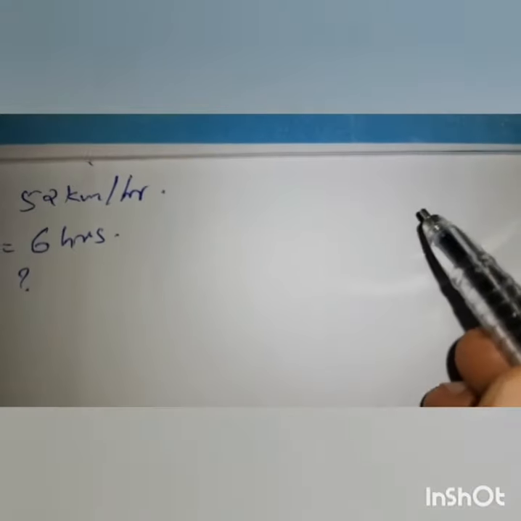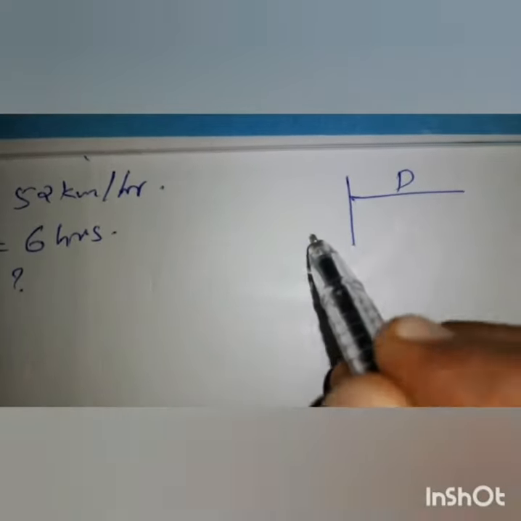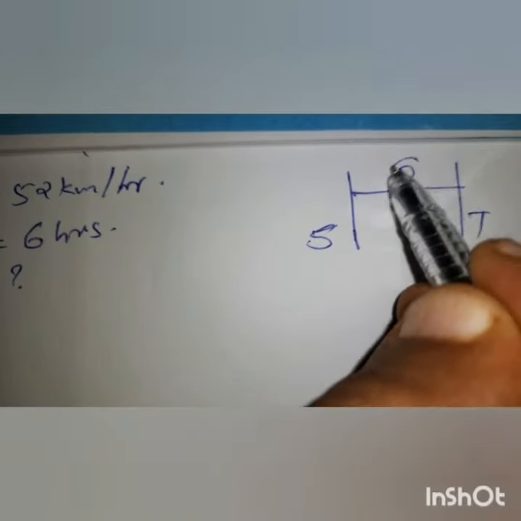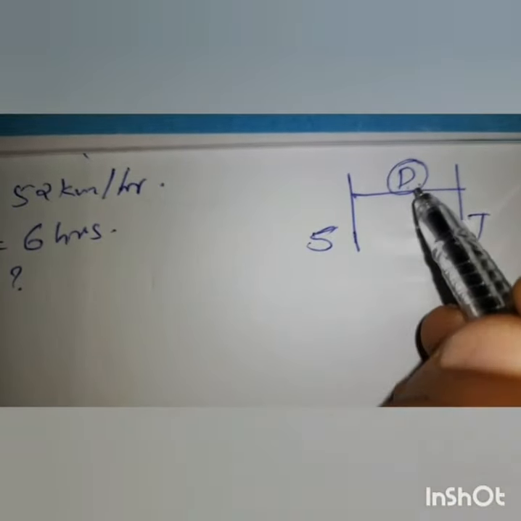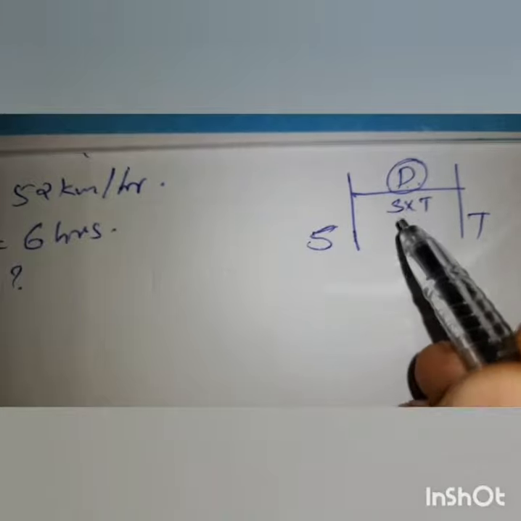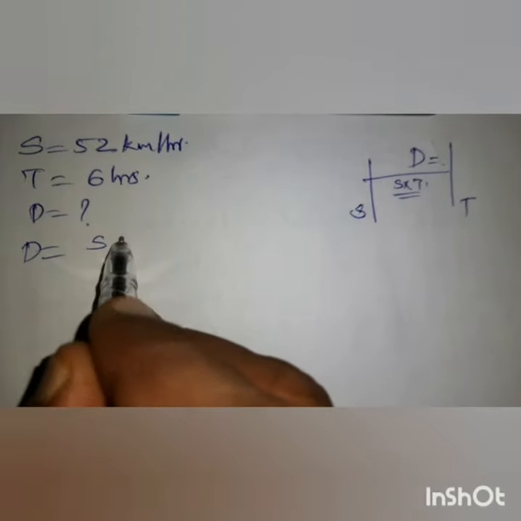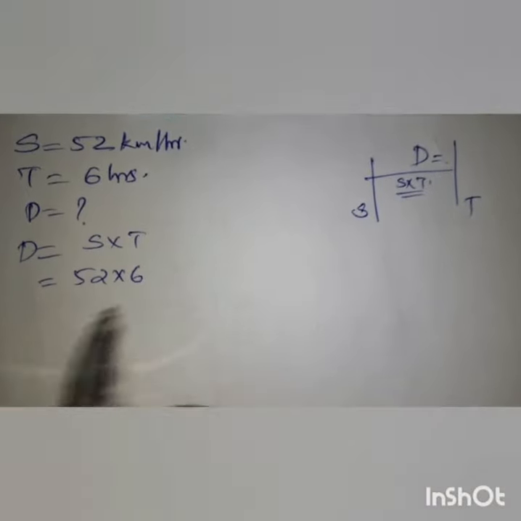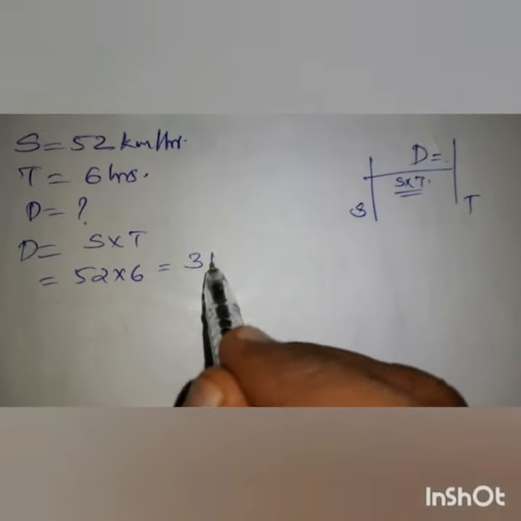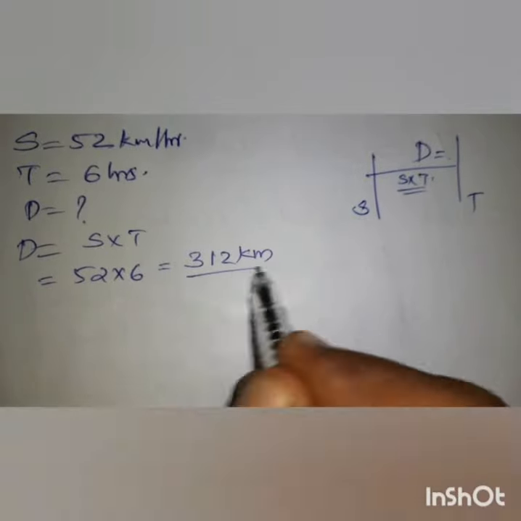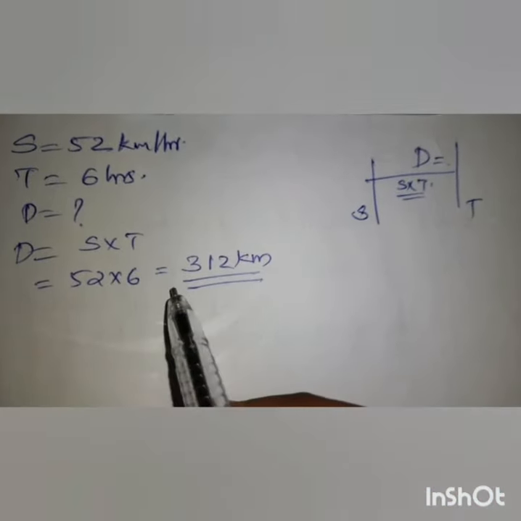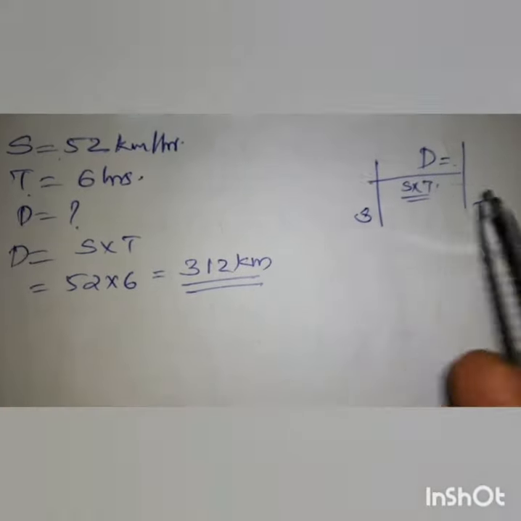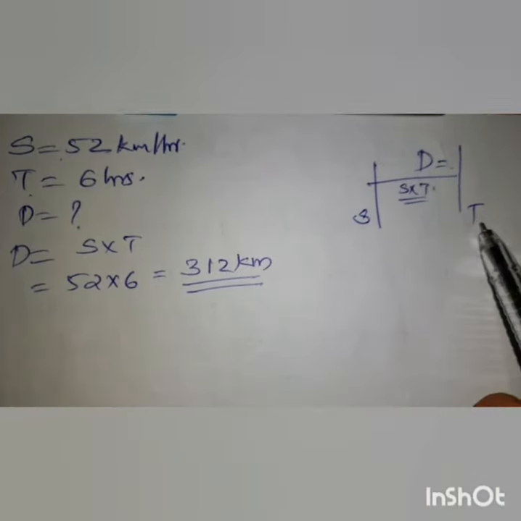We studied that one. Distance, time or speed, you have to find out which one. Distance you have to find out. Distance is equal to speed into time. That is 52 into 6, and we get 312 kilometers. So we find the distance from average speed and time. Distance is equal to speed into time.